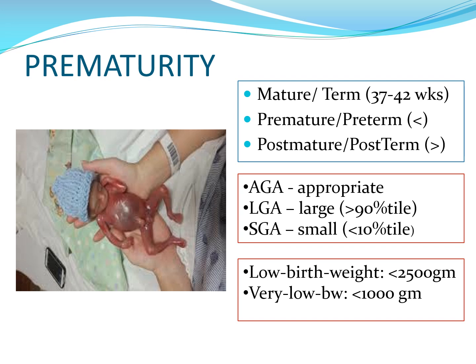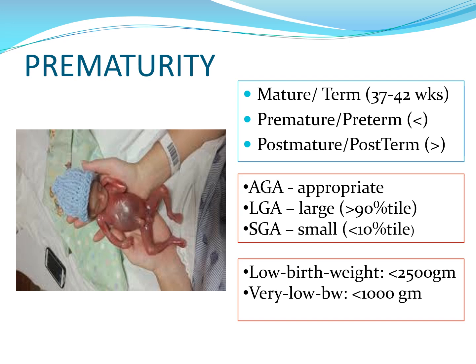If the baby is mature or term, the AOG should be 37 to 42 weeks. But if it is below 37, the baby is premature or preterm. If it is more than 42 weeks, then you call the baby post-mature or post-term.